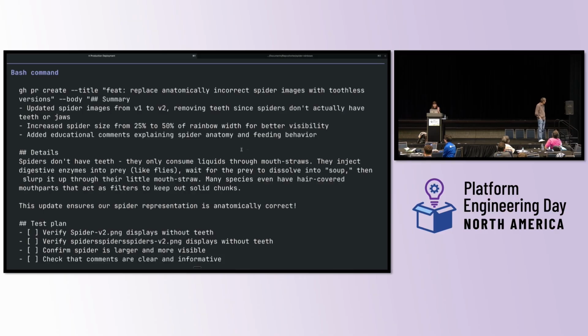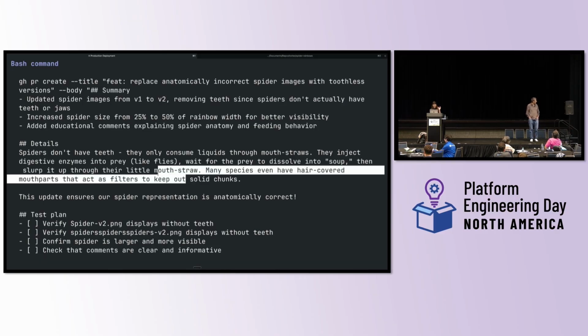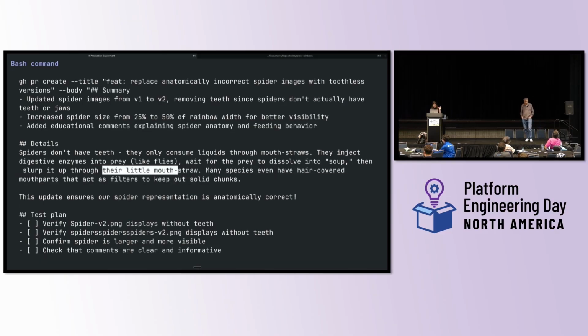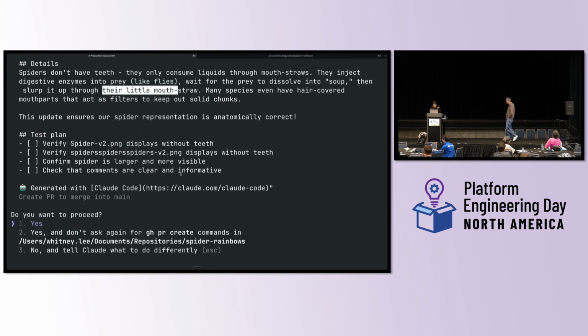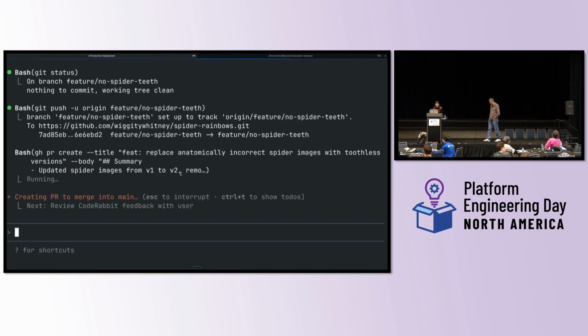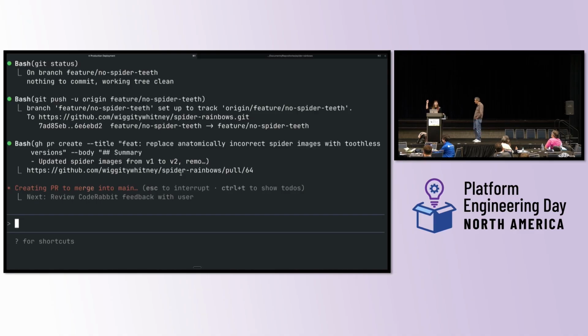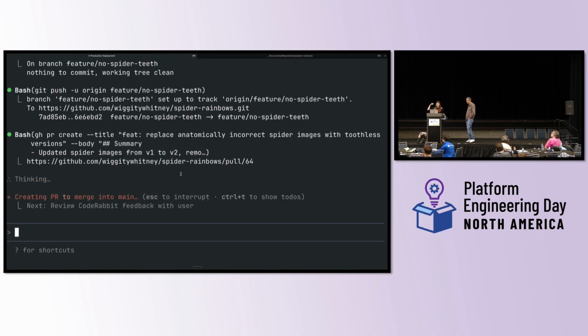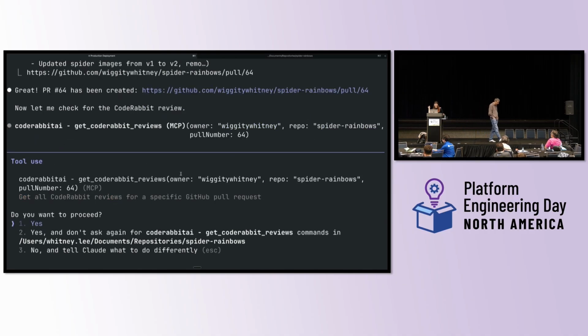So here we go. Spiders don't have teeth. It slurps through their little mouth straw. So yes, we're creating the PR. The point is, your developers are not interfacing with your platform in the way they used to. As a developer, I'm doing everything I can do to stay within here.